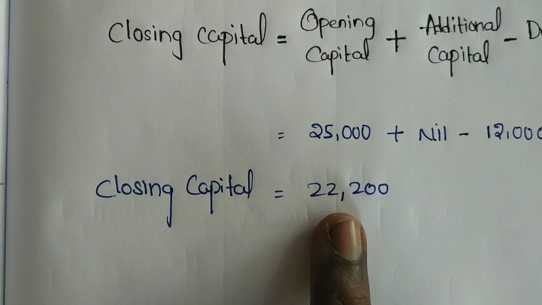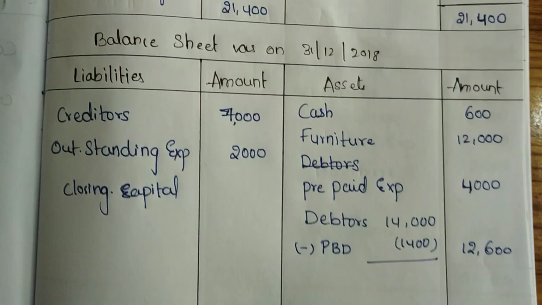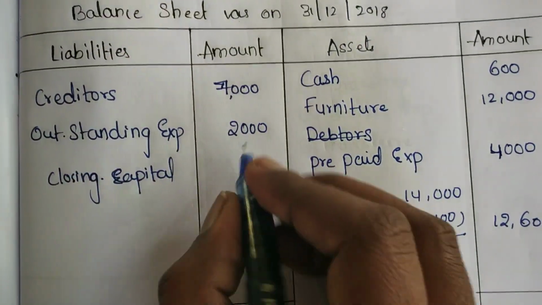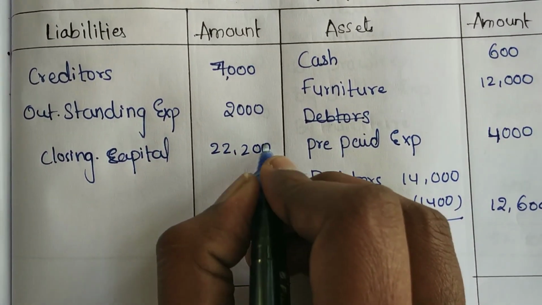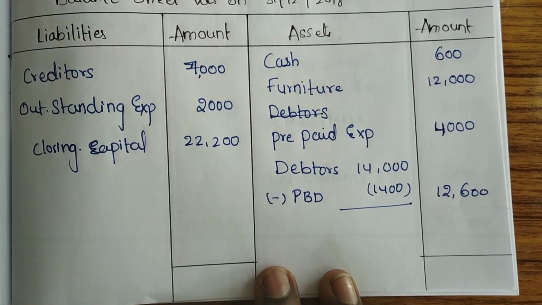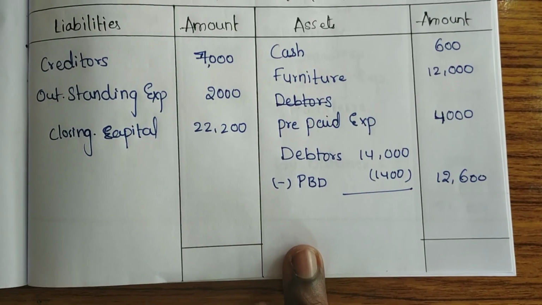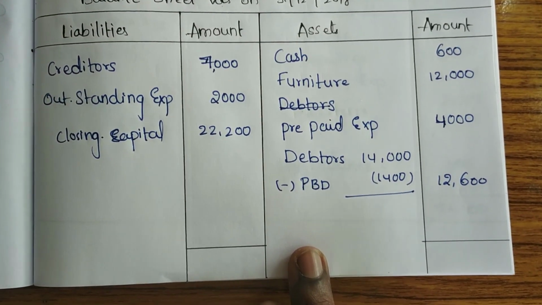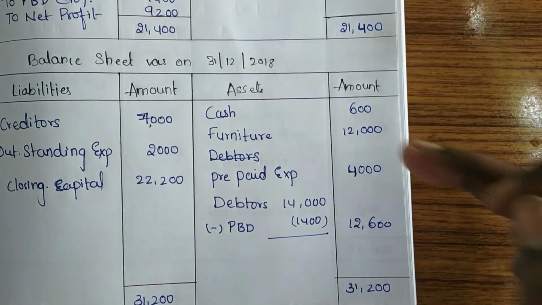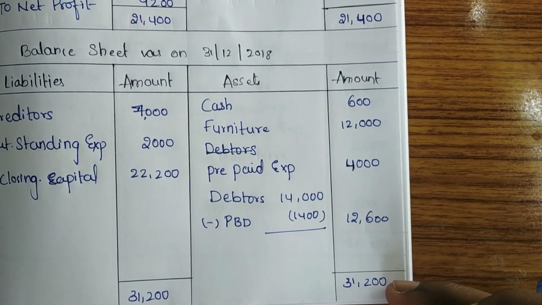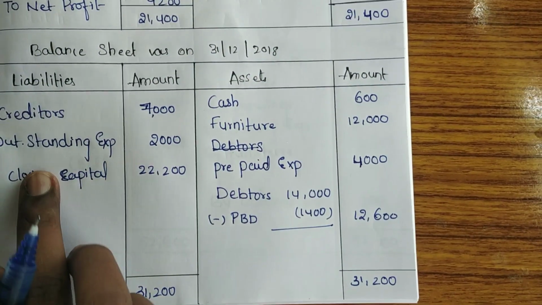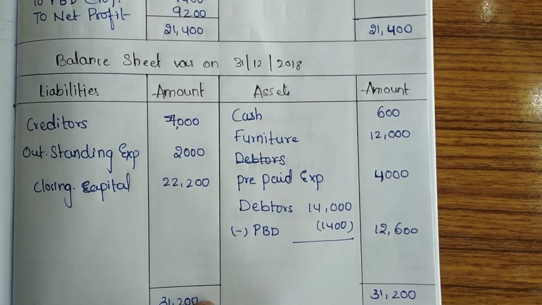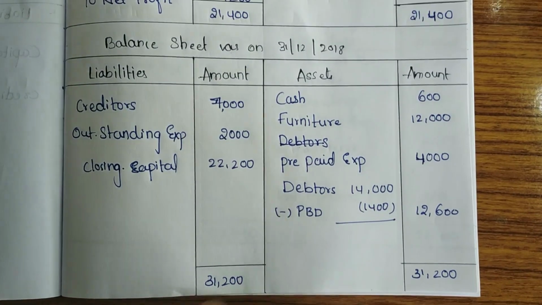So now we can post this closing capital in the balance sheet. 22,200. Now we have all the amounts. So let's balance the balance sheet. If your balance sheet gets tallied, your answer is correct. See, on the asset side, I got the total of 31,200. On the liability side, I got the amount as 31,200. So this is how we have to do the problem.